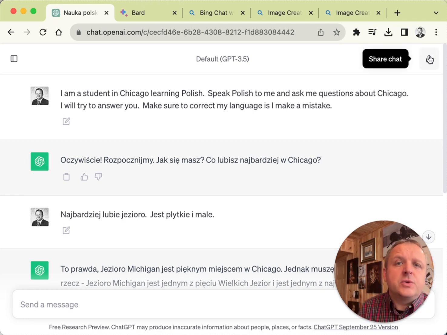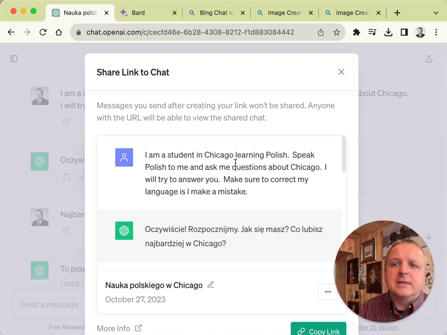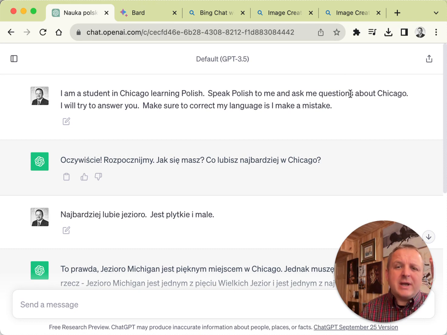And then you can share the chat. You end up with a link, you copy the link, and you can put that link right in your course so that students will regenerate that chat. They will jump right into that context. So that's a nice way to carefully prep something and then include it right in your course as a shortcut for students so they don't have to copy and paste. They just jump into the conversation.